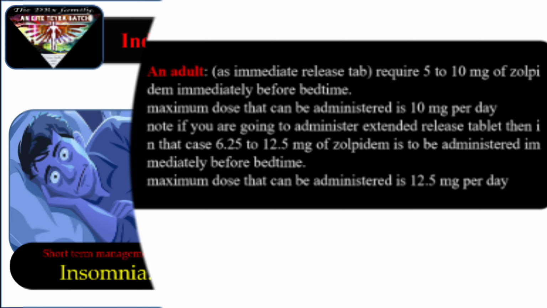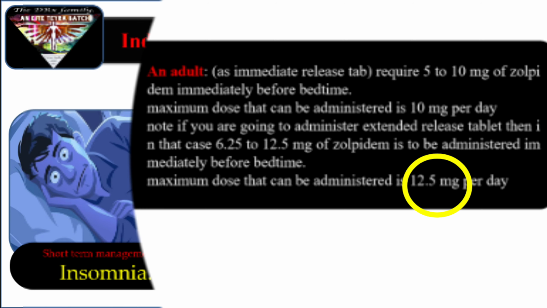Note, if you are going to administer extended release tablet or XR tablet, then in that case 6.25 to 12.5 mg of zolpidem is to be administered immediately before bedtime, and in this case maximum dose that can be administered is 12.5 mg per day.